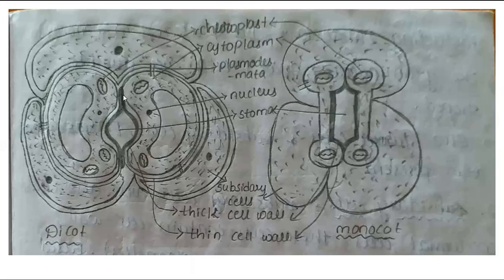Based on these two different cell walls, the stomatal complex opens and closes in movement. Similarly, the guard cells close and open in movement. The guard cells are covered by a thick cell wall. Below the cell wall, a thin layer is present. The thin layer is called the plasma layer.